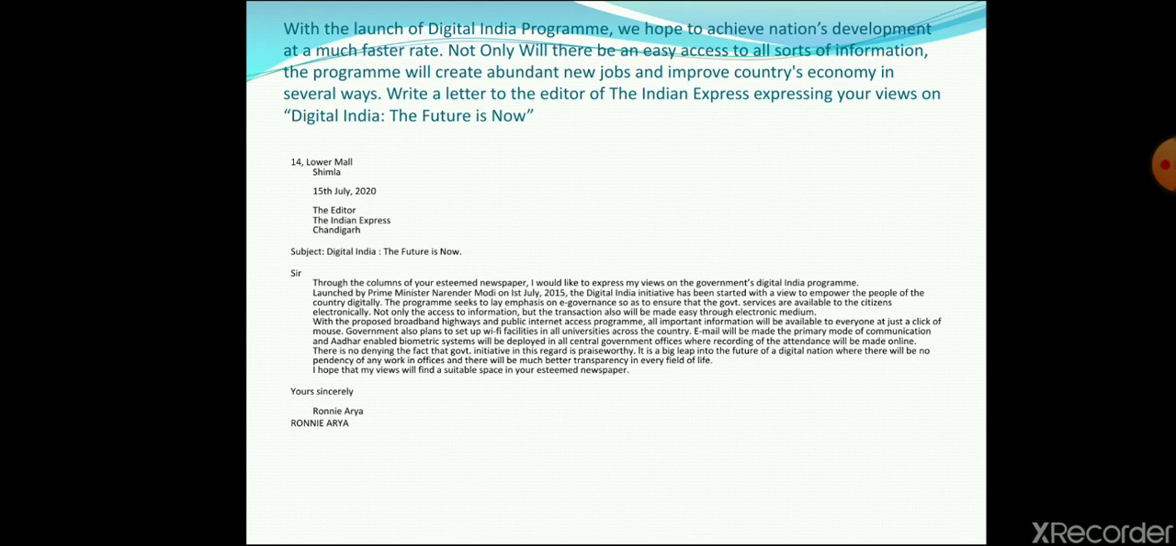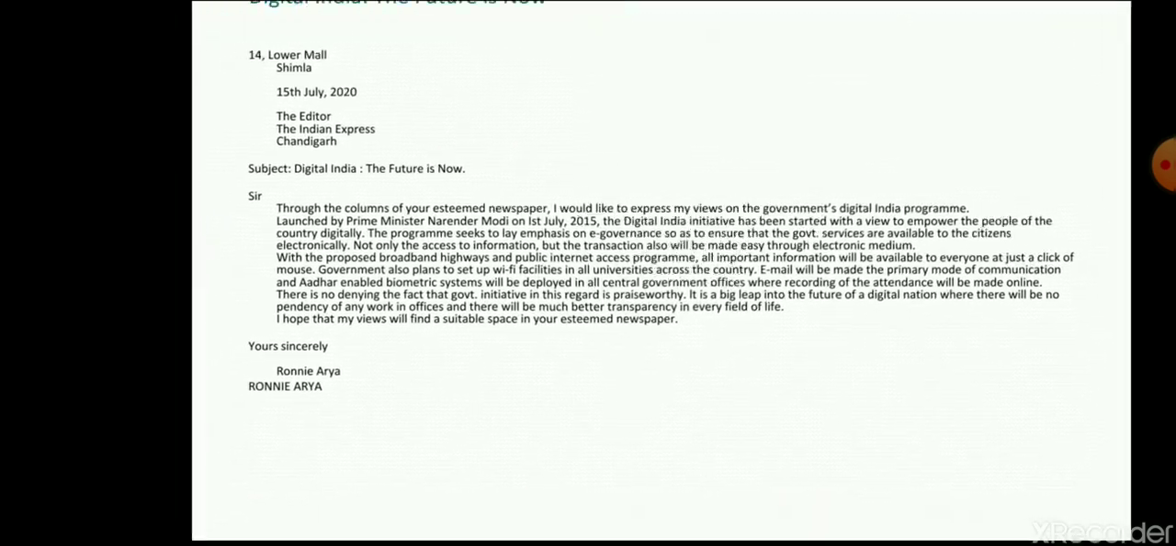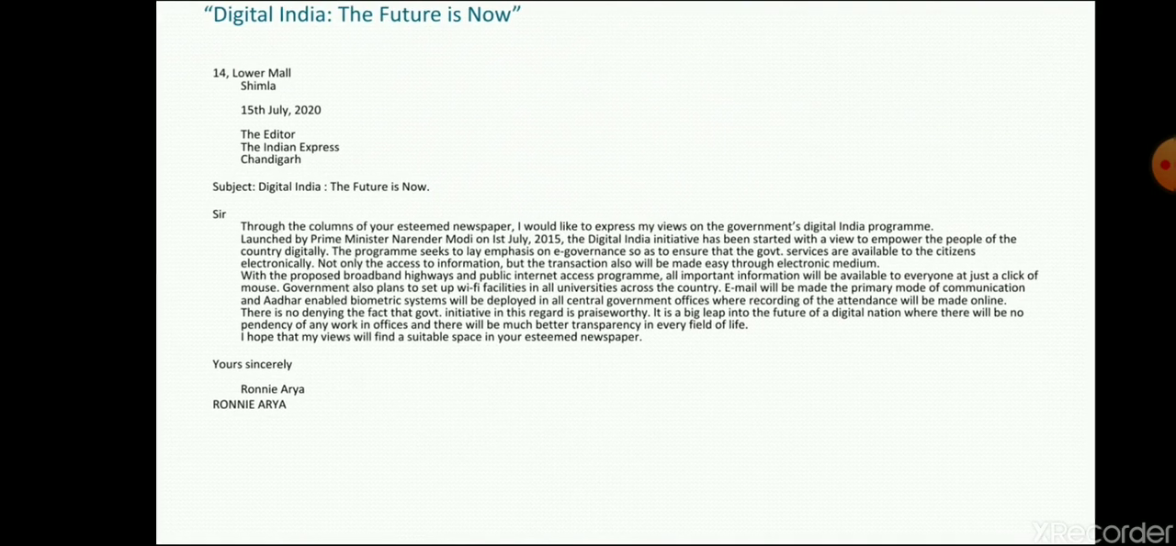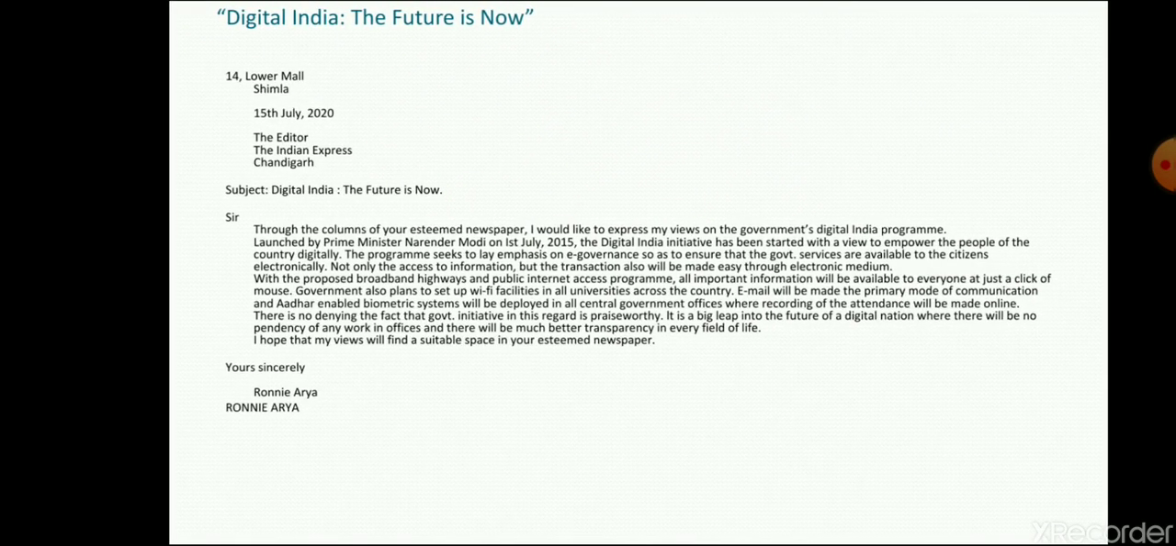India has become so smart. So not only the access to the information, but the transaction has been made through electronic medium, right? So now here in this letter it's written how people can use it. Government's plans are of setting up Wi-Fi facilities in all universities across the country. Email will be made the primary mode of communication. Email is very much similar to letter writing, a written record of everything, and that too in digital form.